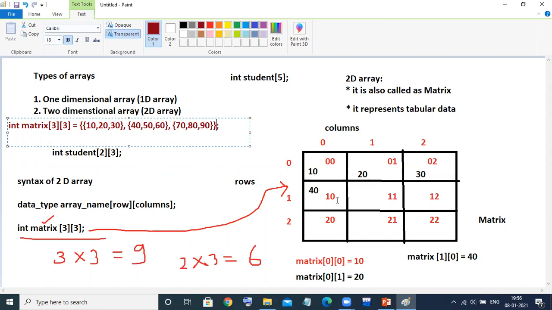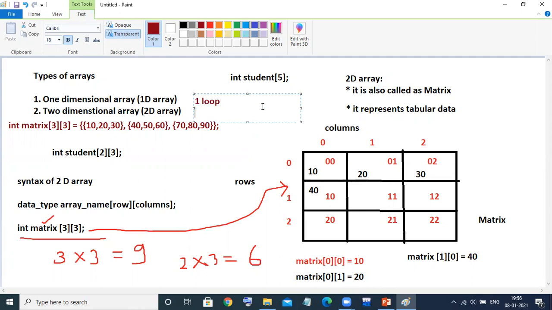Here 9 elements are there, so to print 9 elements we are not going to write 9 printf statements. We will write only one printf statement, and we will just change the index value, like 0, 0, then 0, 1, like that. So whenever you're using a one-dimensional array, you have to use only one loop.